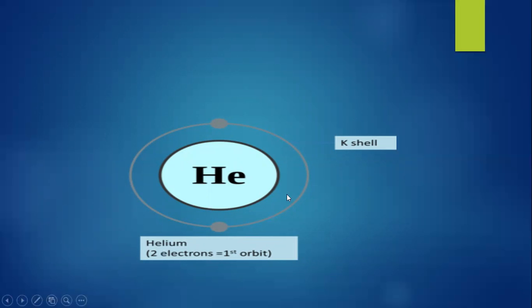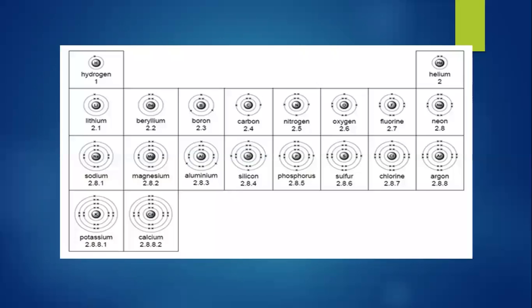Here you can see this is the first orbital, the first shell, which is also known as K shell. Here the electronic configuration of helium is shown, and you can see that there are 2 electrons present in the outermost shell of helium, because helium's atomic number is 2, so it is having 2 protons in the nucleus and 2 electrons in the first orbital. So here we only need 1 orbital because we have to arrange helium's 2 electrons into the shell.